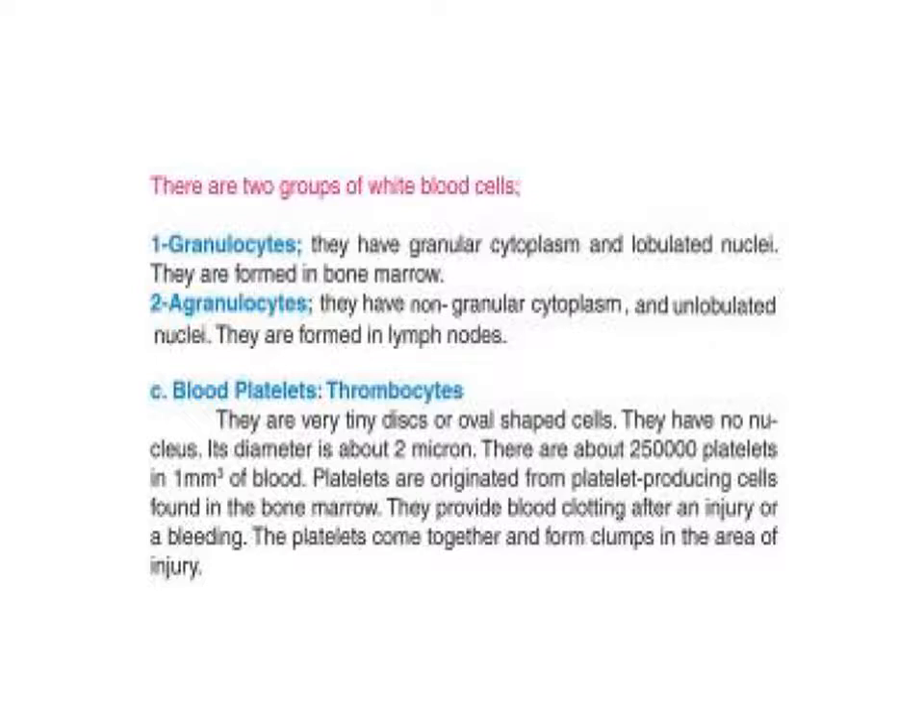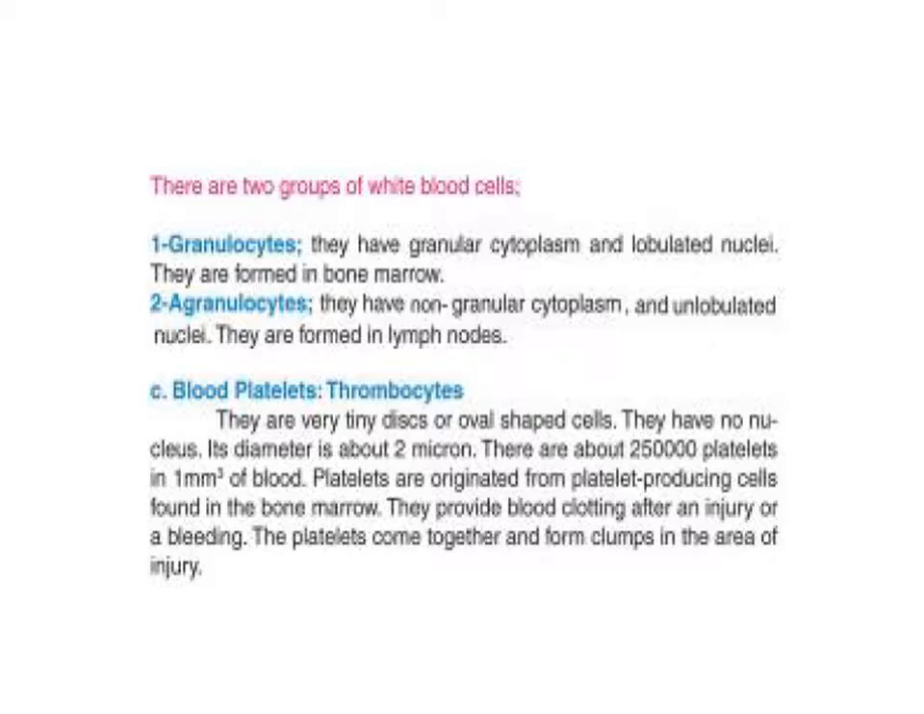Homework. C. Blood platelets, or thrombocytes. Thrombocytes are the corresponding name. They are very tiny disc or oval-shaped cells. They have no nucleus. Their diameter is about 2 micron, very tiny, smaller than red blood cells. There are about 250,000 platelets in 1 cubic millimeter of blood.